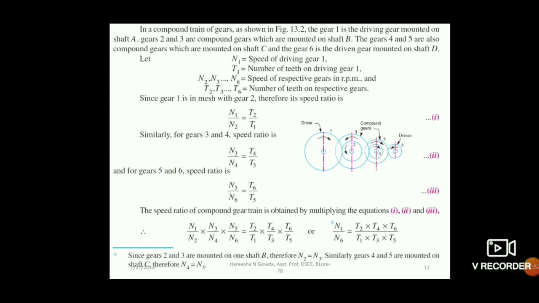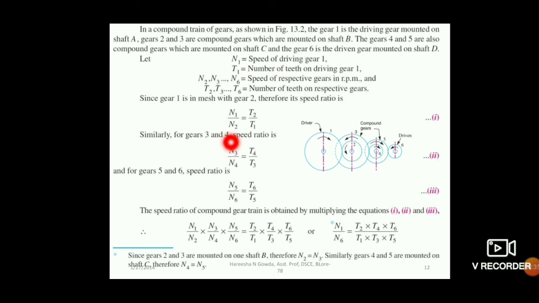See here, this is an arrangement for a compound gear. You have driver gear 1 meshing with gear 2, and gear 2 and gear 3 are on the same axis of the shaft. Now 3 will be rotating 4, and 4 and 5 will be on the same shaft, and again 5 in turn rotates 6. So here 1 is meshing with 2, 3 is meshing with 4, and 5 is meshing with 6. That's how we are writing down this equation.